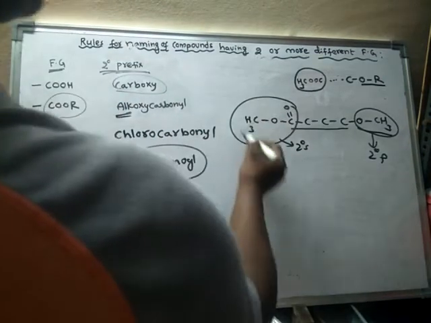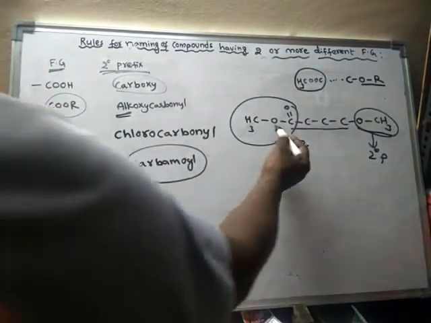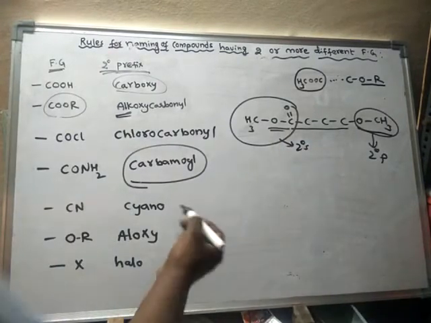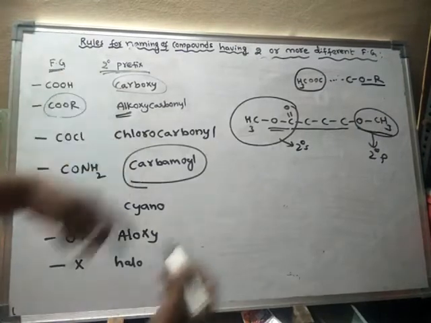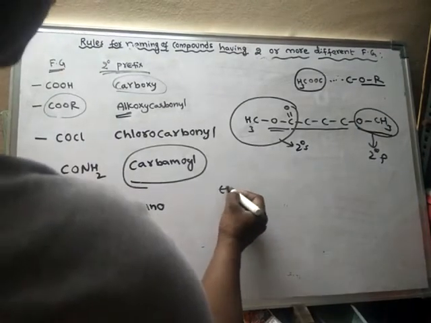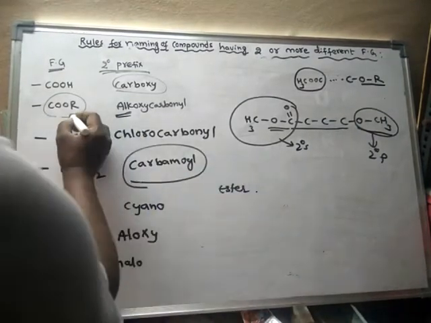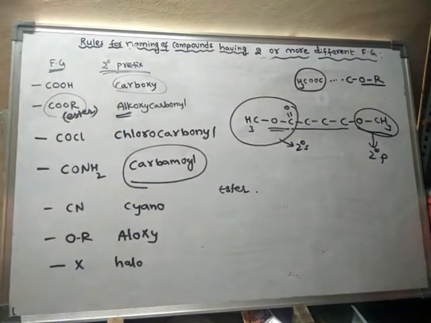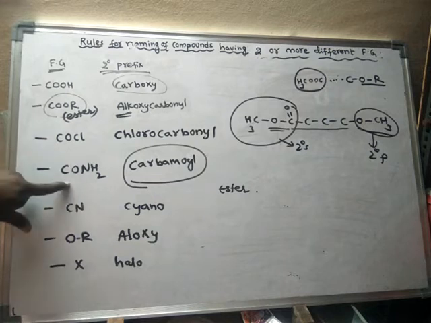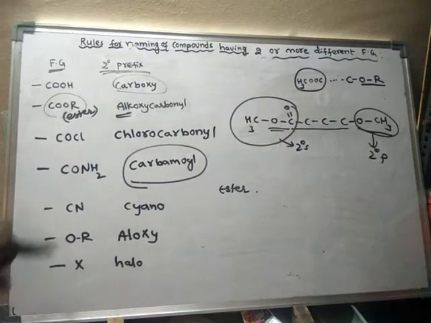What is the secondary suffix name? COOR means ester. This is acid halide, this is amide, this is cyanide, like this.